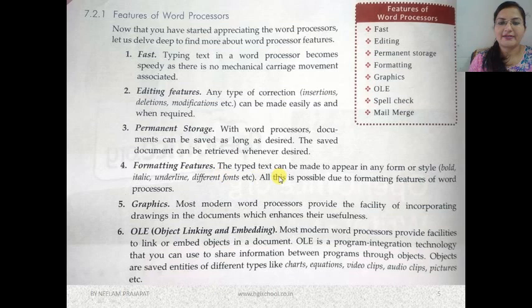Now formatting features. The typed text can be made to appear in any form or style, that is bold, italic, different fonts, etc. And all this is possible due to the formatting features of the word processors. You know very well, nowadays there are lots of features available in word processing software. Like if we have to make the text bold, most of the time the heading of the paragraph we make bold, and then italic. If we have to quote the text, we can make it italic. If we have to highlight something, we can underline, and different fonts we can use. So there are many more formatting features.